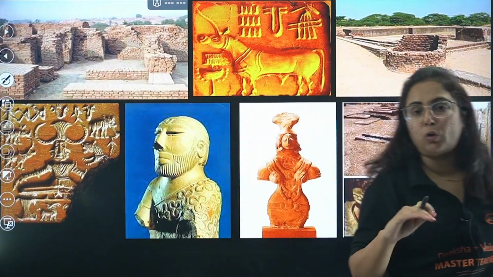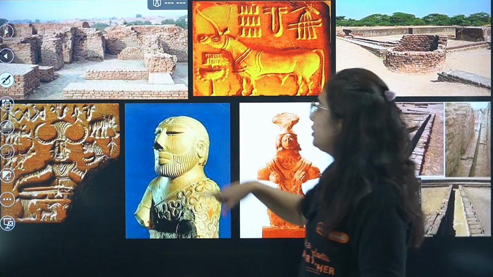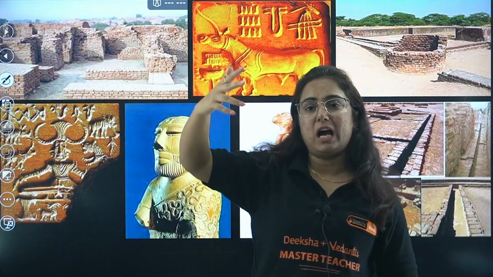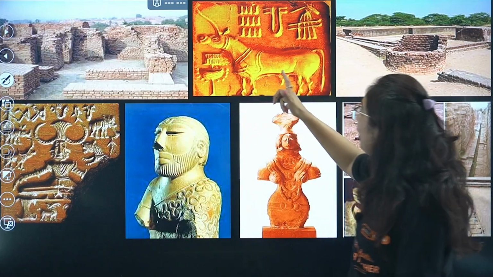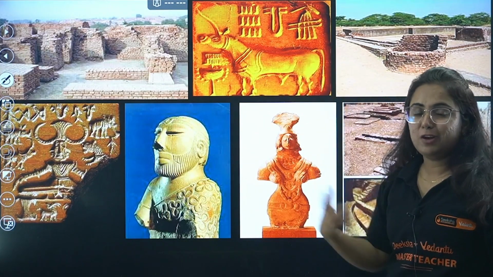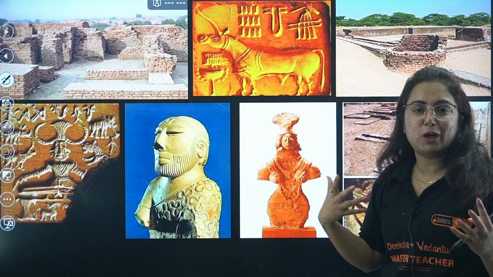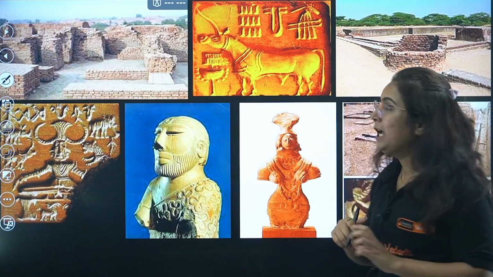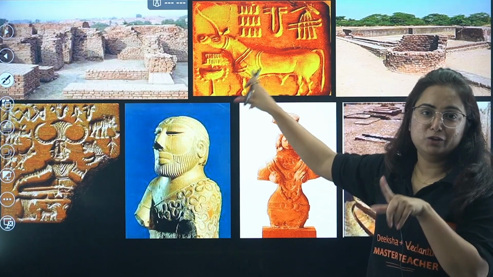To have a look at what we found from Indus Valley Civilization, these are the houses. See how they were made. Even multi-story houses have been found. This is one of the seals on which a unicorn is made. Have you guys seen that Mohenjo-daro movie of Hrithik Roshan? It is some old movie. I don't think you might have watched it, but you will find the relevance of the animal unicorn in that.